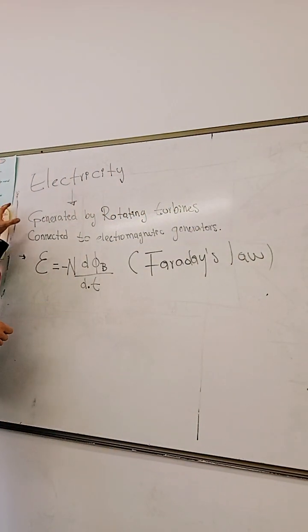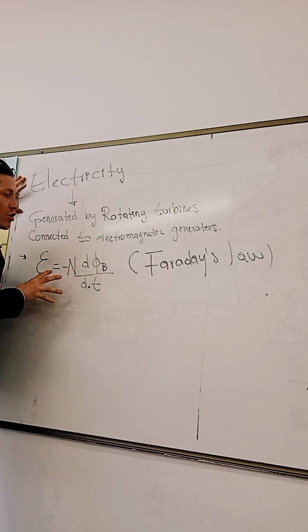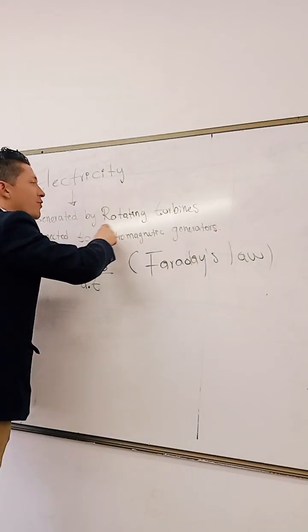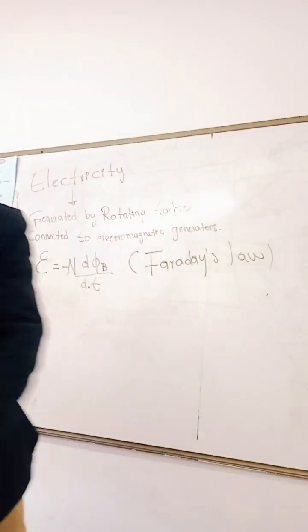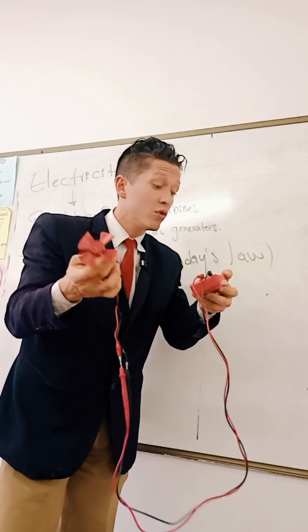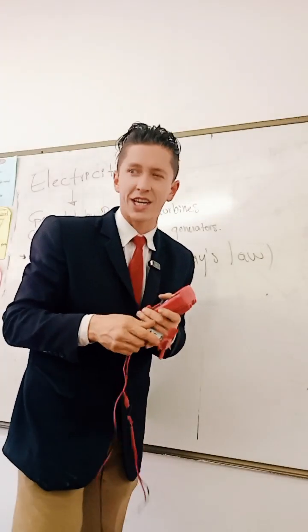So this is the way of producing energy, just by moving or rotating turbines. What is a turbine? How could it be producing energy? Let's check it out.